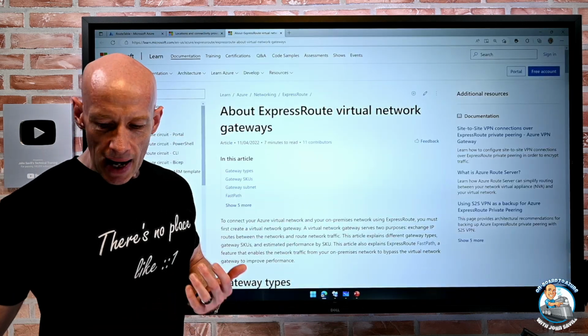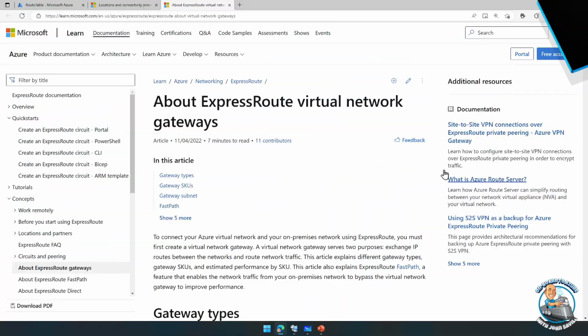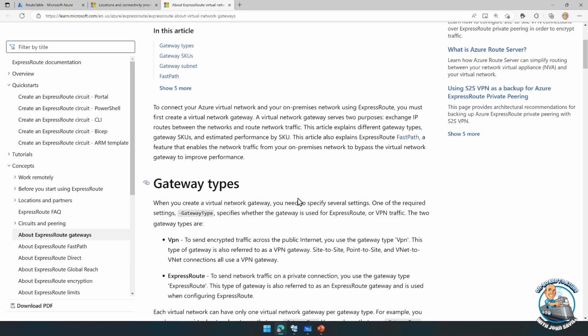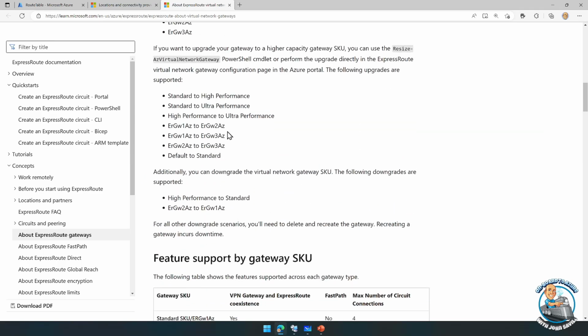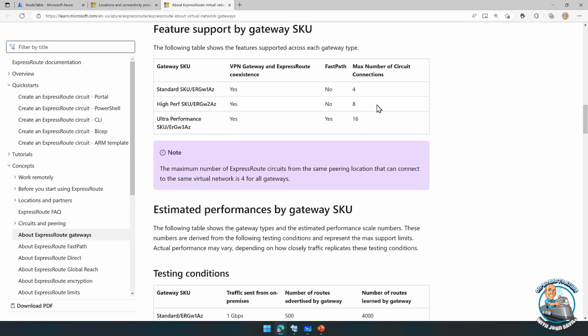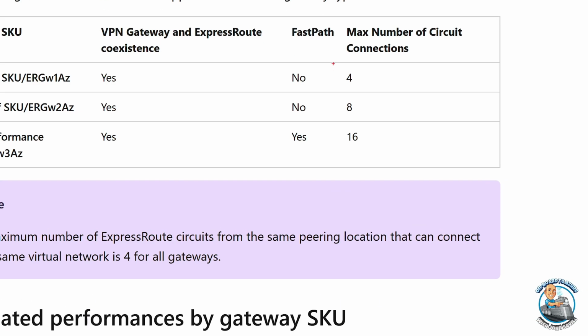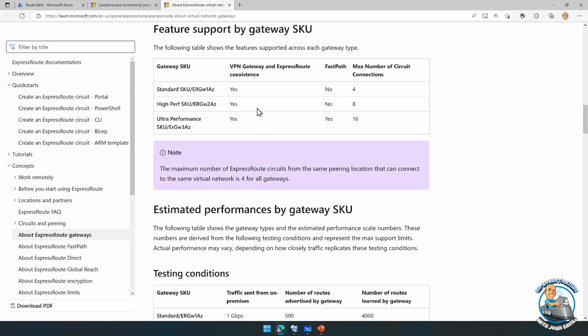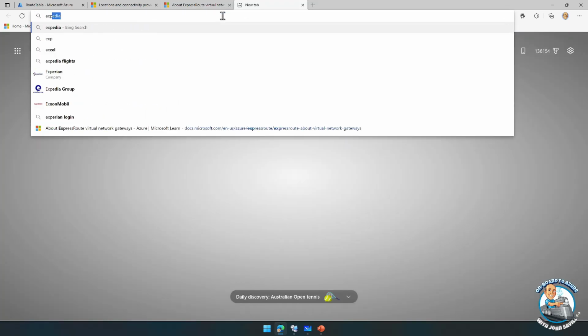There is an unmetered, but it's really expensive. So these are the types of gateway you can do. And this talks about, remember, the number of circuits that I can connect to from the gateway. So depending on the gateway SKU, and there are availability zone redundant ones available to me. But let me just see if I can.